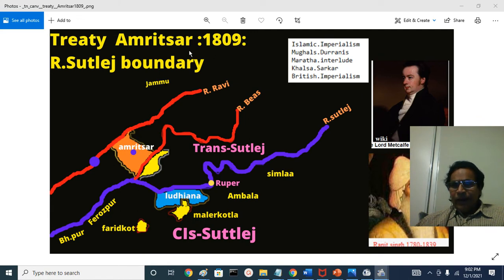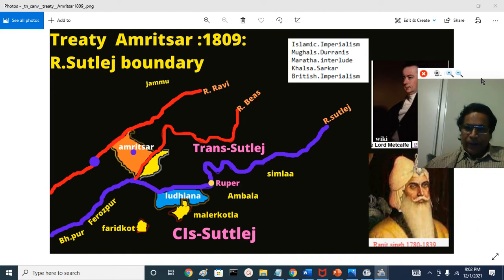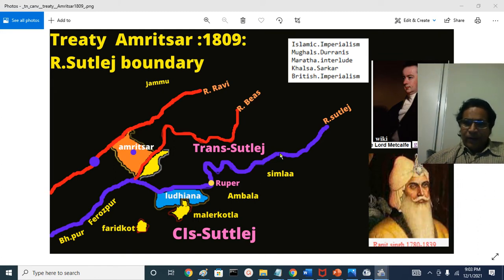The Treaty of Amritsar was signed by Maharaja Ranjit Singh during Minto's time. Minto demitted office around 1813, and Lord Hastings, who fought the Third Maratha War, succeeded him and was in office about 10 years, until 1823.